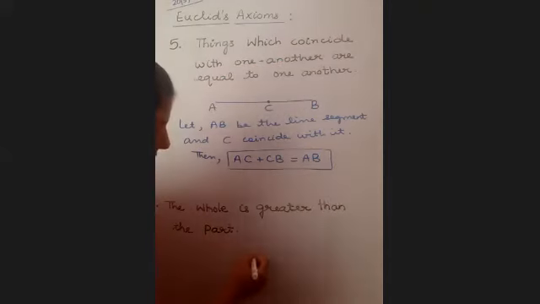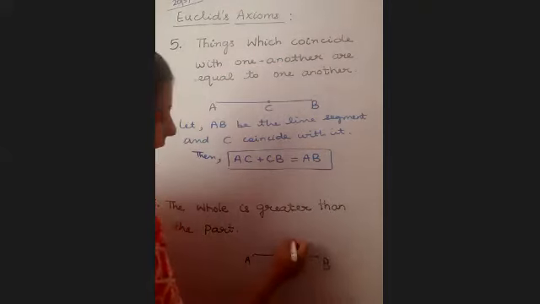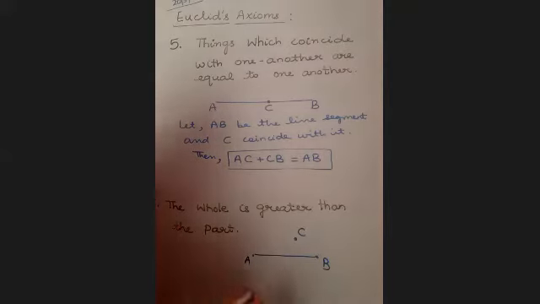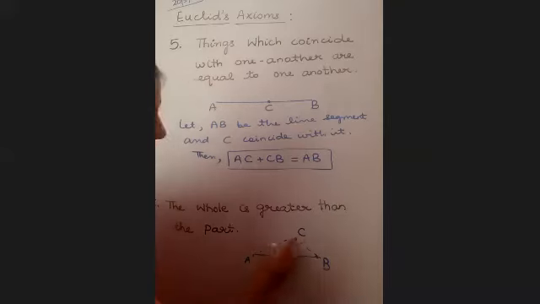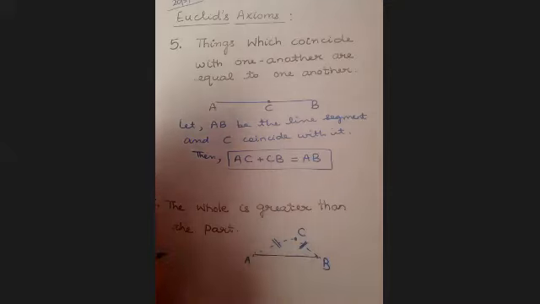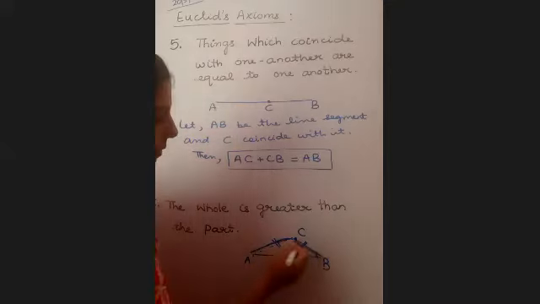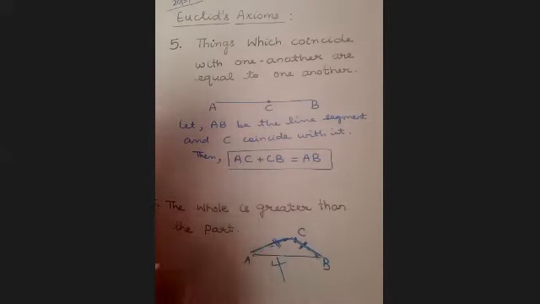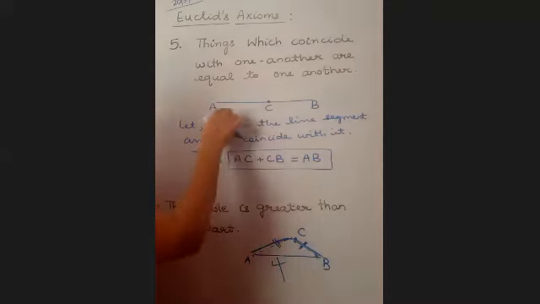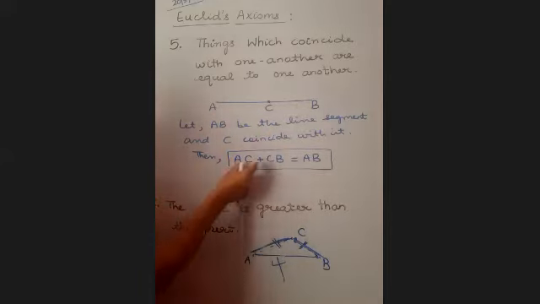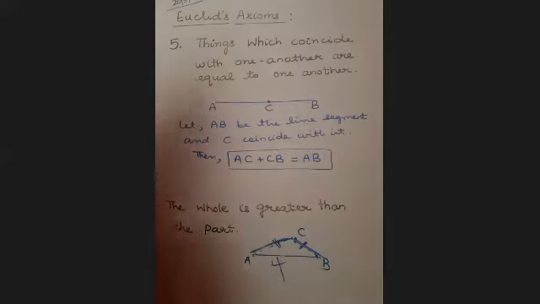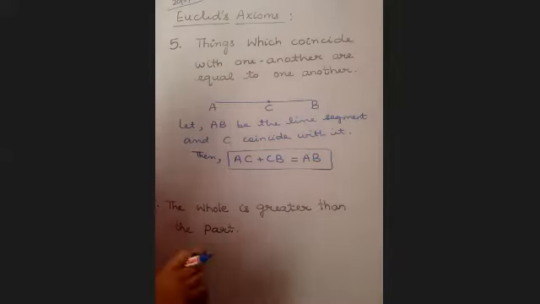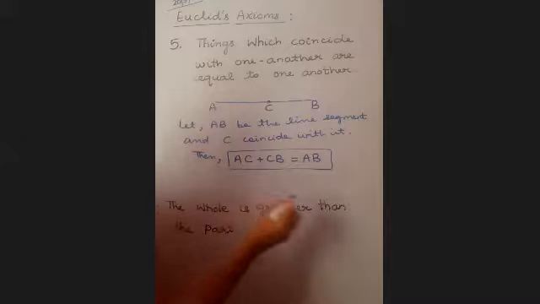अगर आपके पास कोई ऐसी जगह है, ये A है, ये B है, and C is somewhere here, can we say in this case that AC plus BC is equal to AB? No, ma'am. No, because it forms a triangle. And in a triangle, we know we have done that the sum of two sides is greater than the third side. So in this case, we cannot say that AC and CB is equal to AB. But here, when they are falling in the same line, when they are coinciding, we can say that AC plus CB is equal to AB. Okay, beta?